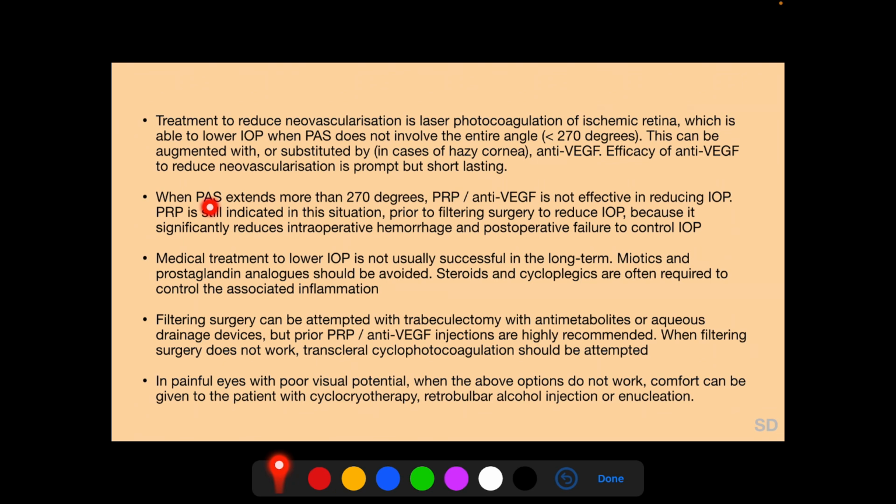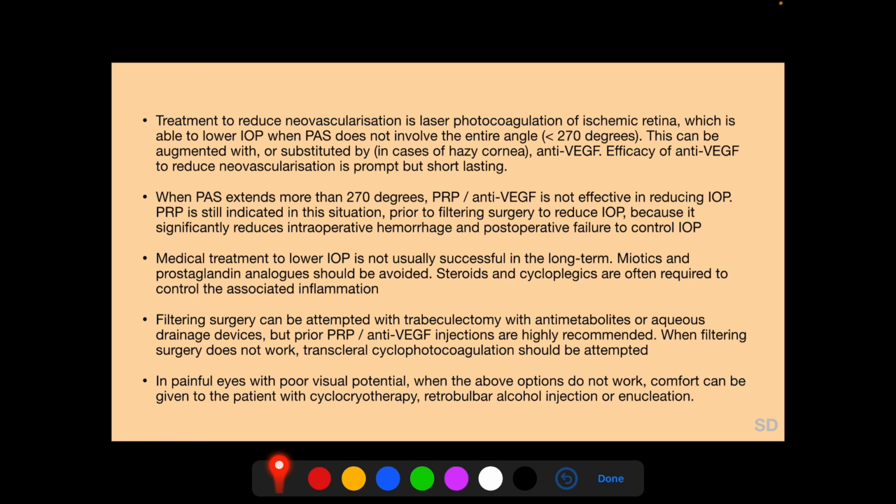When peripheral anterior synechiae extends more than 270 degrees, panretinal photocoagulation and or anti-VEGF is not effective in reducing intraocular pressure. However, panretinal photocoagulation is still indicated in this situation prior to filtering surgery because panretinal photocoagulation in this scenario reduces the risk of intraoperative hemorrhage and postoperative failure to control intraocular pressure.